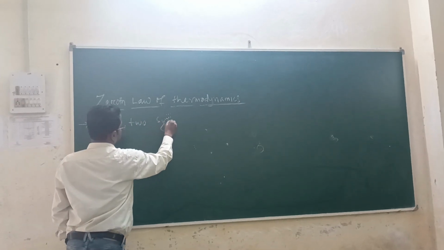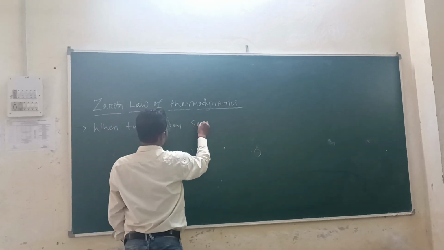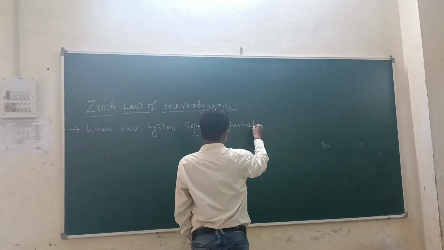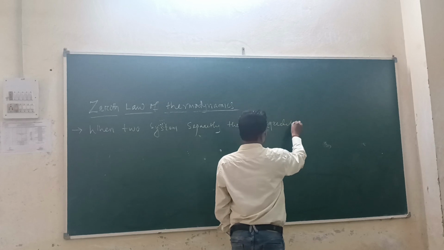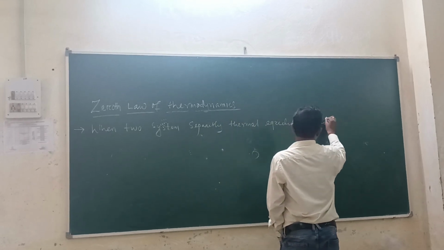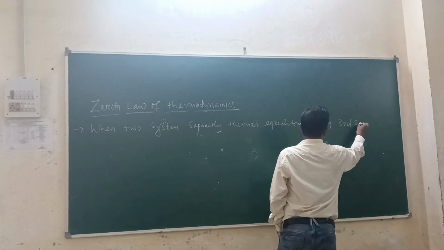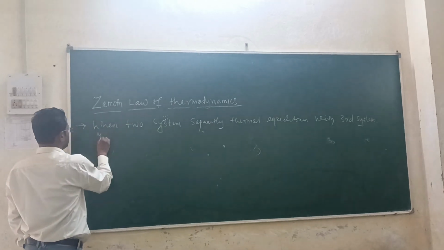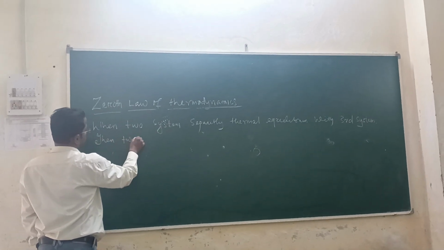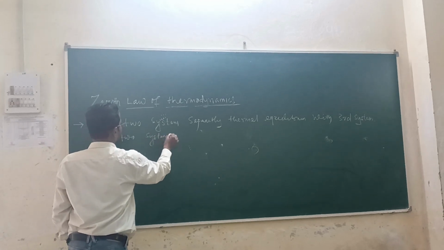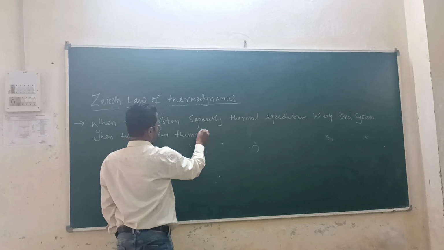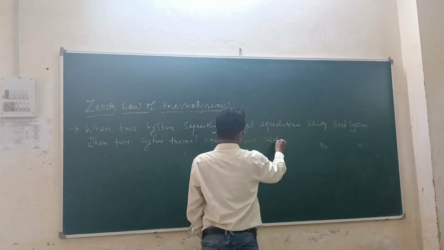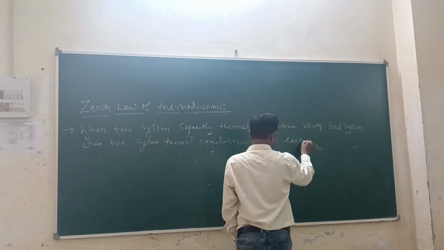When two systems are separately in thermal equilibrium with a third system, then the two systems must be in thermal equilibrium with each other.